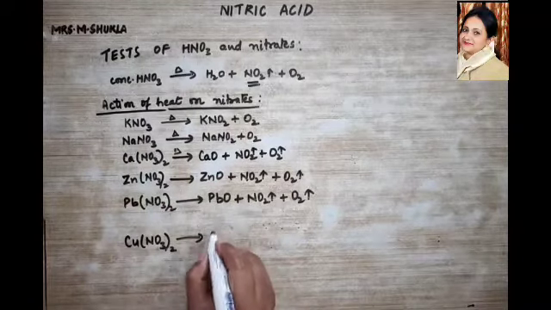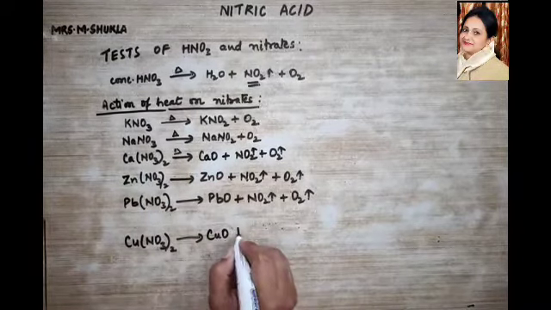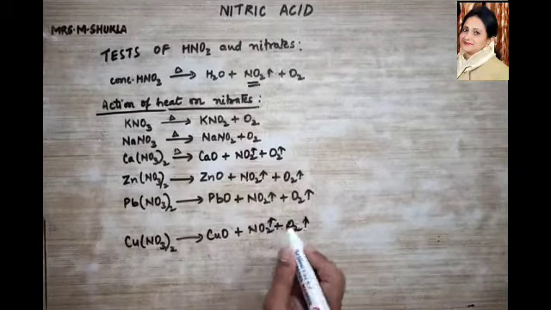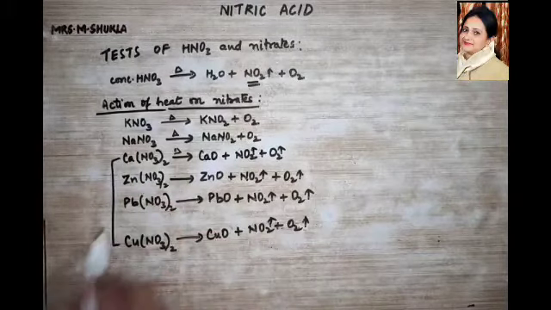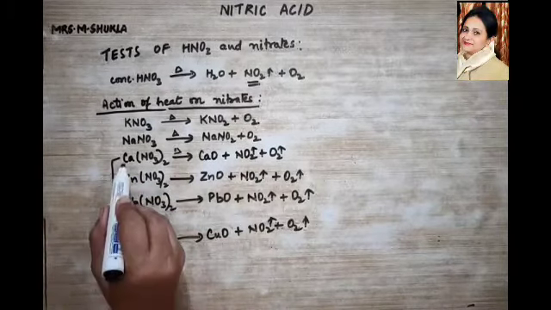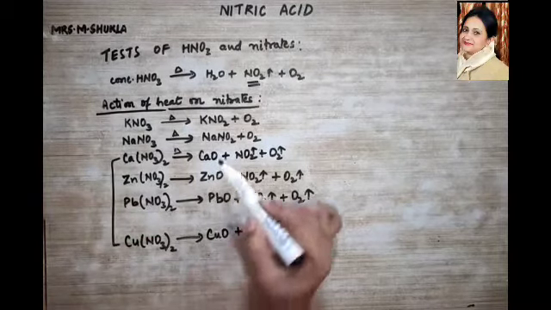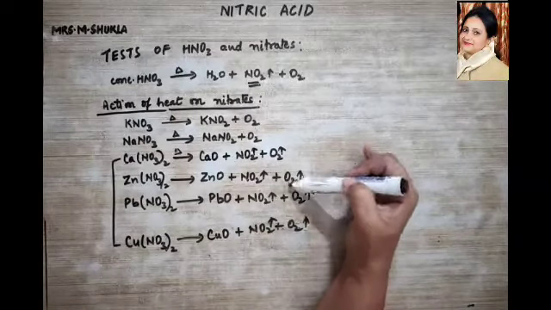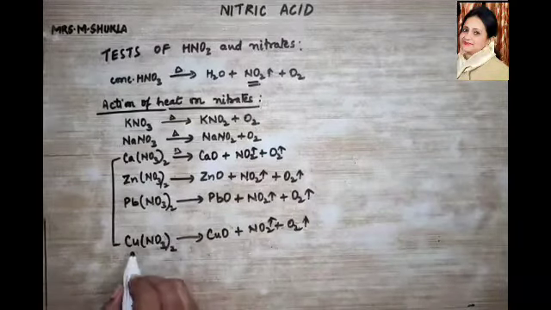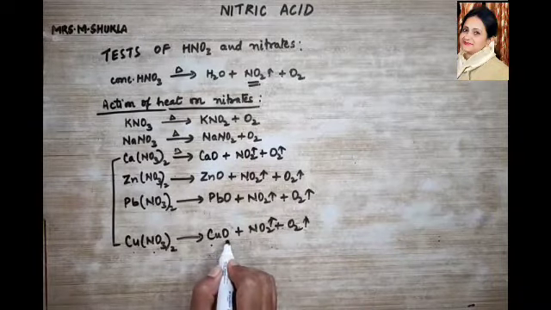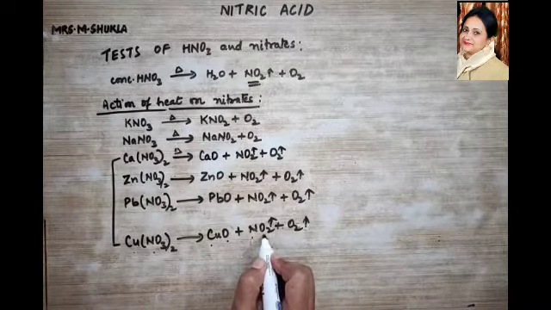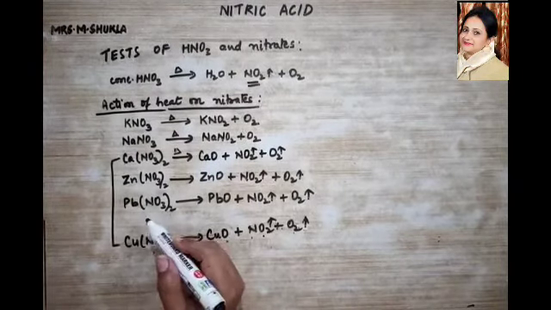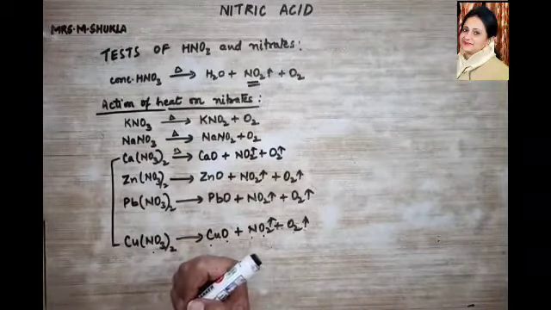Now let me come to copper nitrate. It is going to give you CuO plus NO2 plus O2. So what did I say? From one C to another C, all the metal nitrates which come between calcium and copper all release their respective oxides, nitrogen dioxide gas and oxygen gas. Now look over here: this is blue, giving you black copper oxide, reddish brown nitrogen dioxide and colorless oxygen gas. Now let us talk about those metals which come below copper in the activity series.